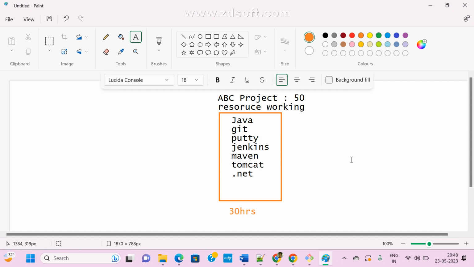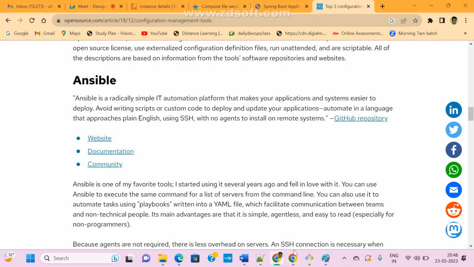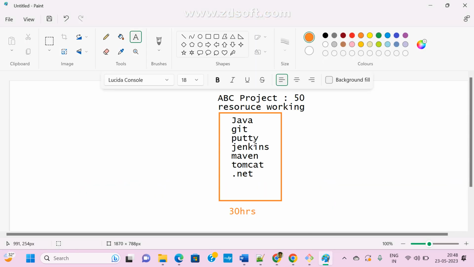Now to overcome this problem, there are many tools available in the market. Configuration management tools. See here, Ansible is a radically simple IT automation platform. I want to do some automation for the IT team. I want to do some common tasks, installing the same software on 50 machines.